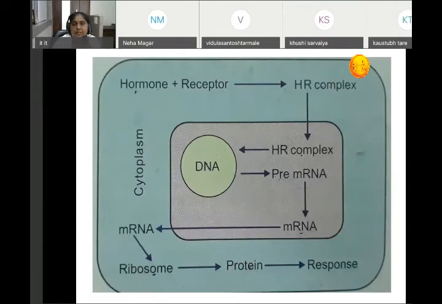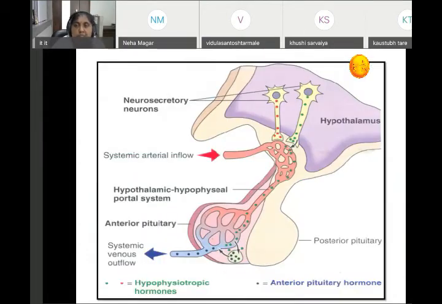Again, I am repeating the figure. Now there are three mechanisms for the mechanism of action of the hormone: increase in cell permeability, formation of second messenger, and third is gene activation. Other second messengers are calcium, calmodulin, inositol phosphate.